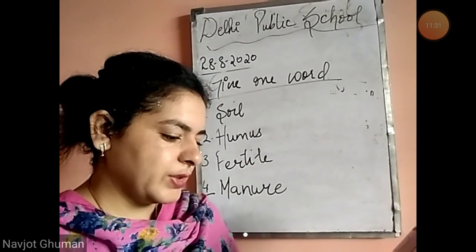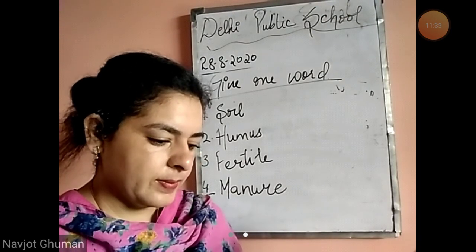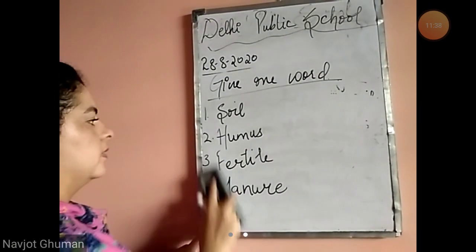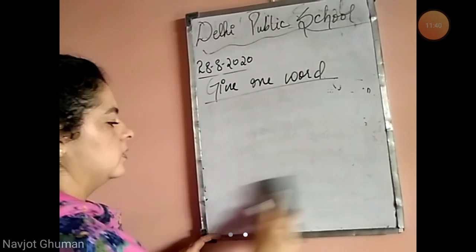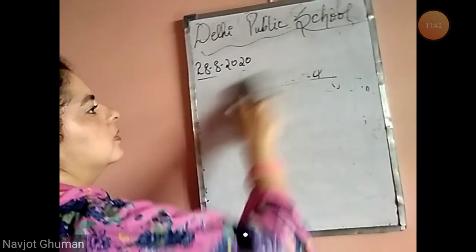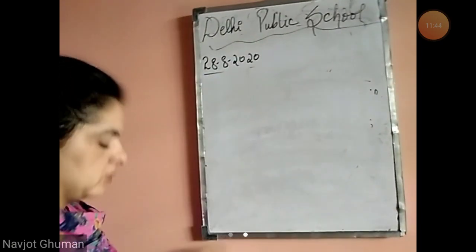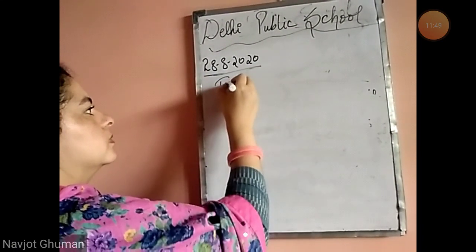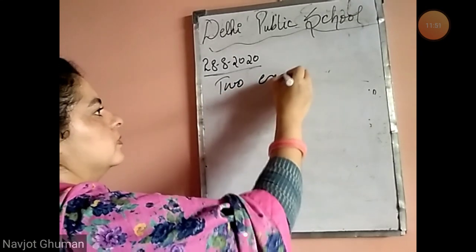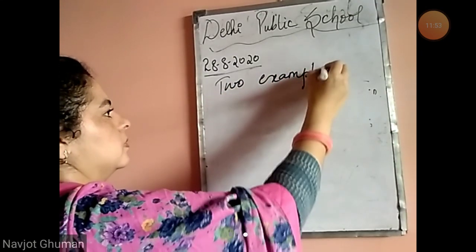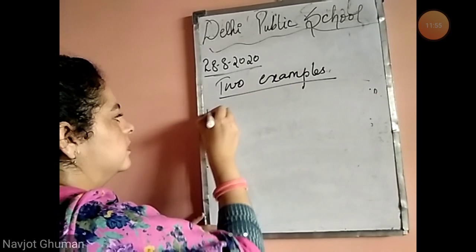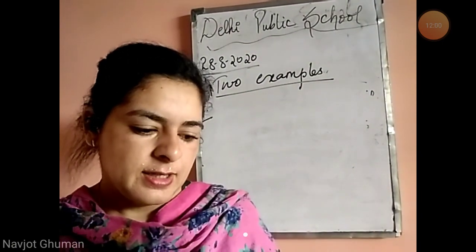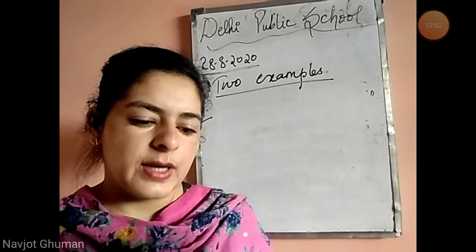Next is write 2 examples for each of the following. First is soil provides these 2 to plants.